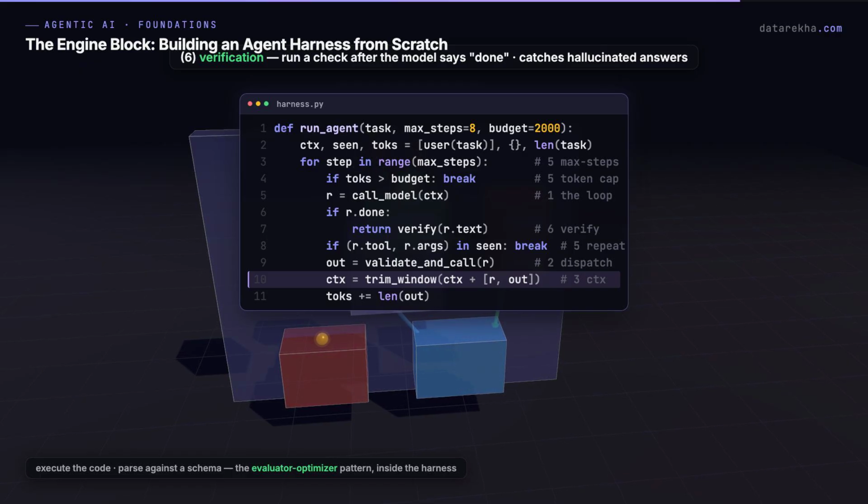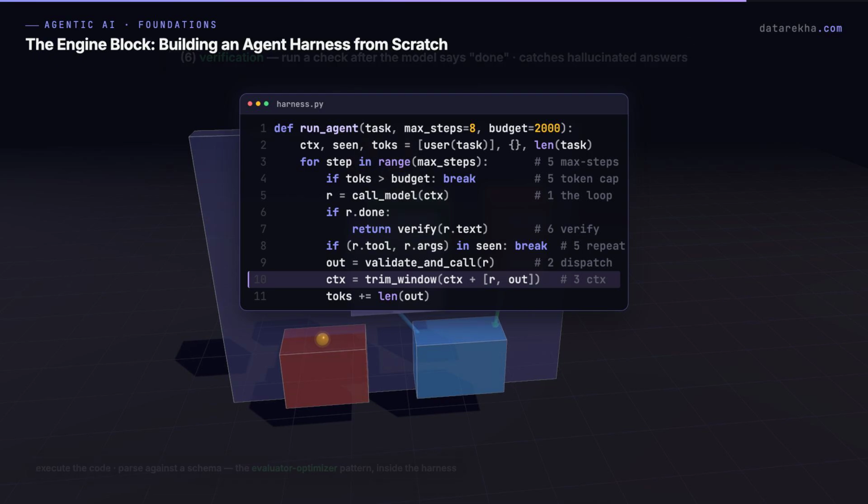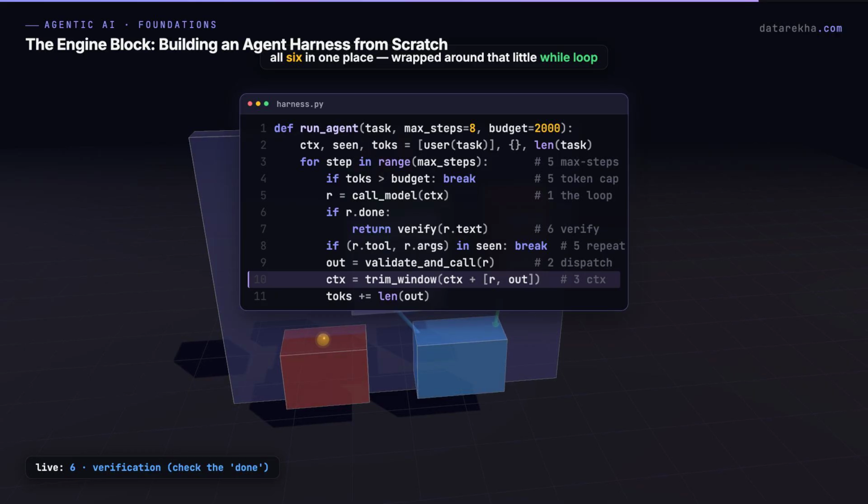Walk the code and you can see all 6 in one place. A tool registry, a validate and call function, a window trim, a permissions check, repetition detection, and a verification step. All wrapped around that little while loop.